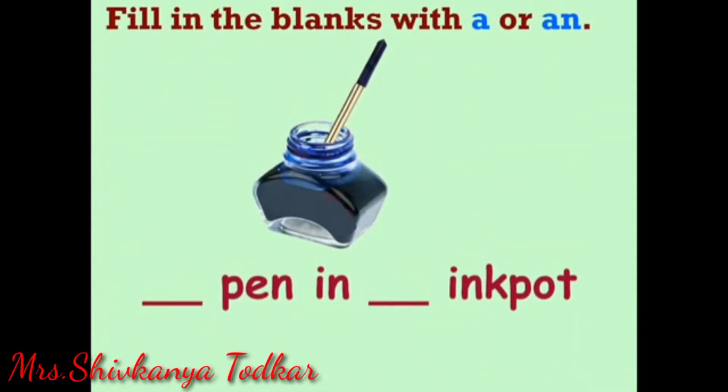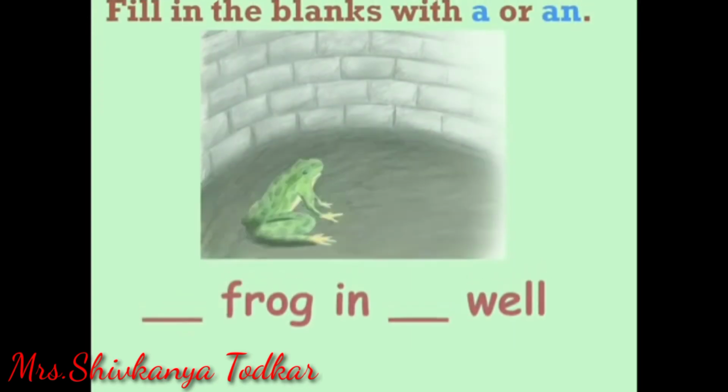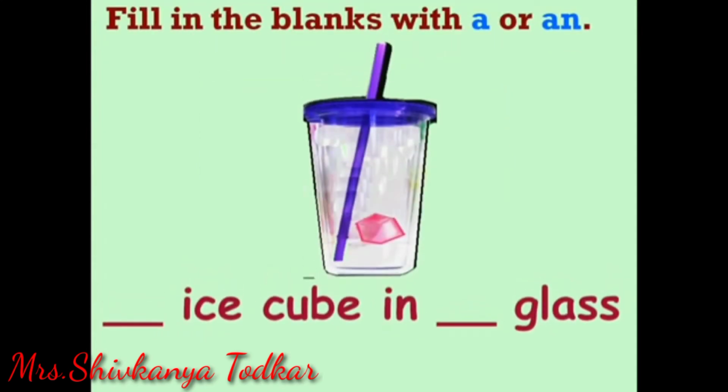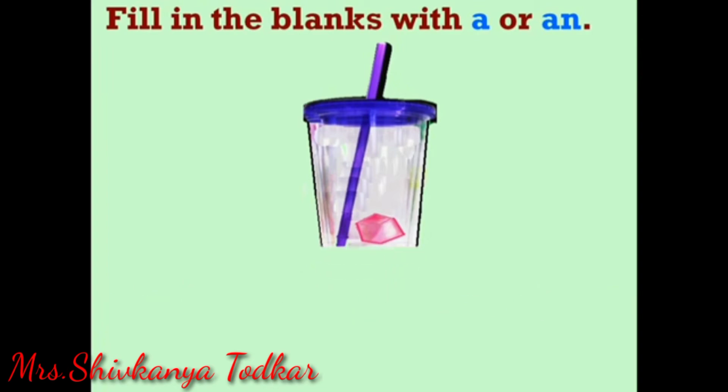Fill in the blanks with a or an. A pen in an ink pot. Fill in the blanks with a or an. A frog in a well. Fill in the blanks with a or an. An ice cube in a glass.